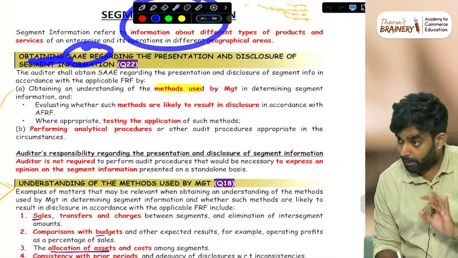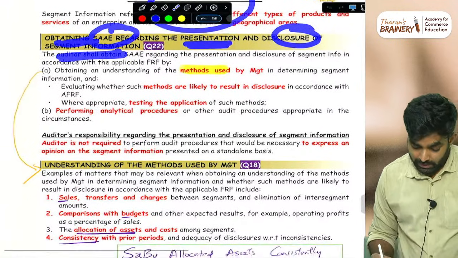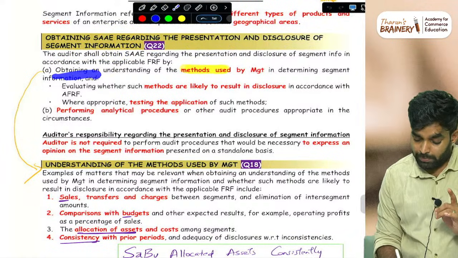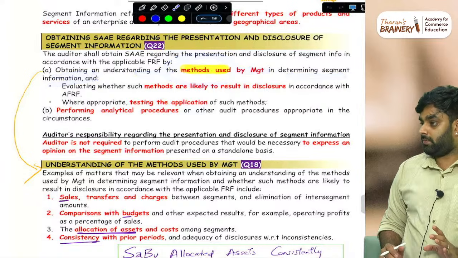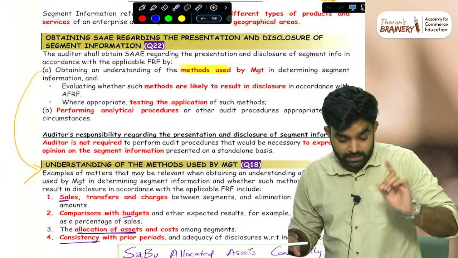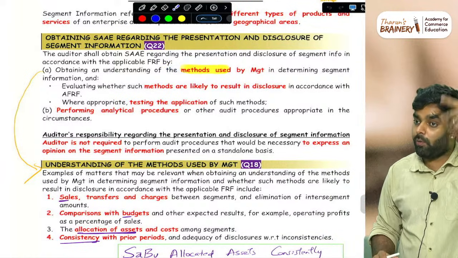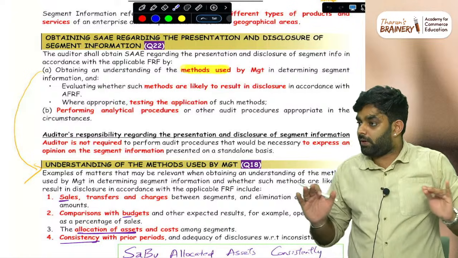Obtaining sufficient appropriate audit evidence regarding the presentation and disclosure of segment information. First thing we need to understand is to obtain an understanding of the method used by the management in determining segment information. In a method they are creating that segment information. Here, what method, we don't need to over-understand. That's a concept. Our thing is only accounting and auditing.